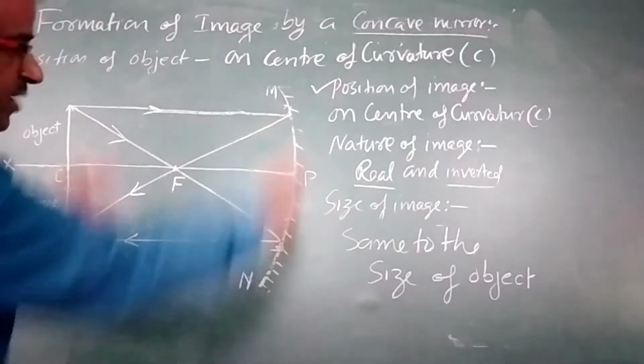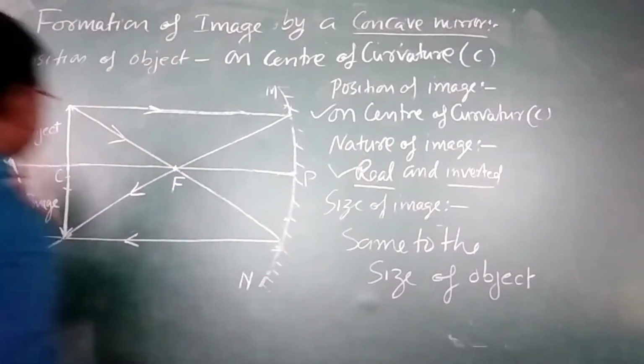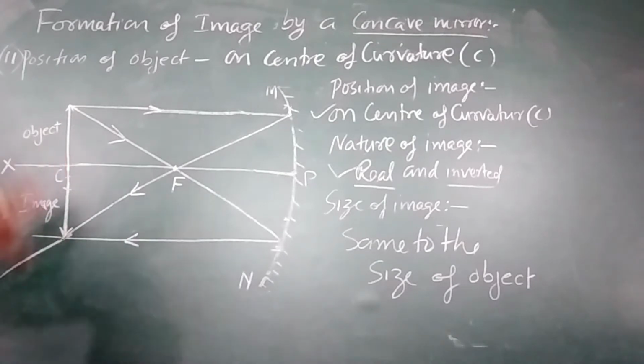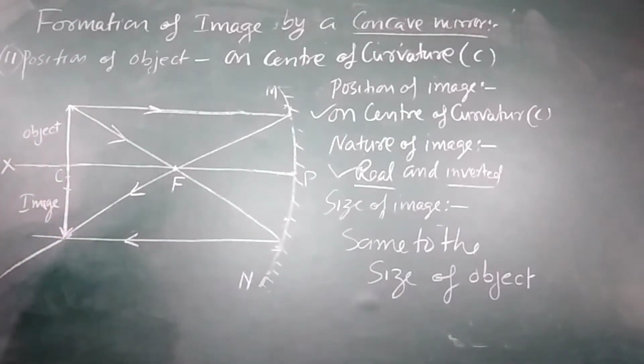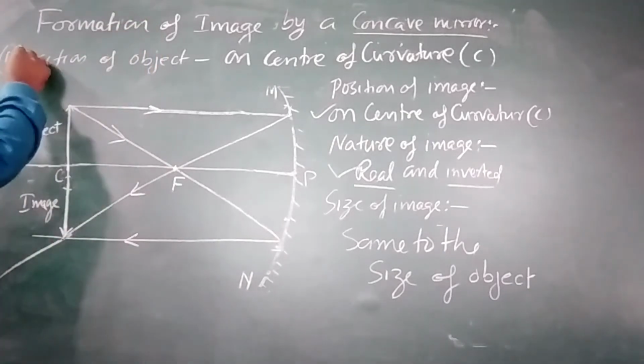So it is real and inverted. Here I have written real and inverted. And size, you can see, you can measure, it is same as the size of the object. So it is of the same size. So this is the third position. This is the third situation.